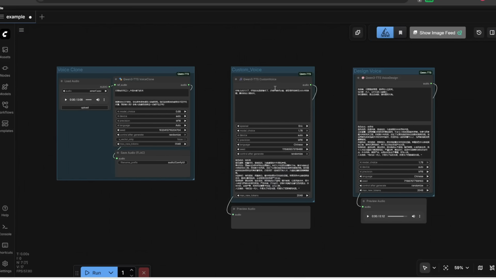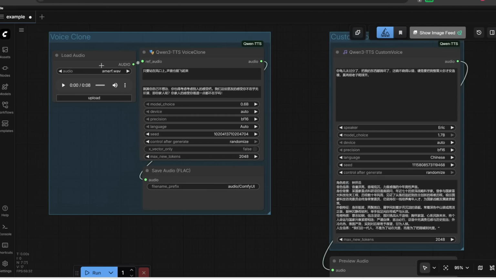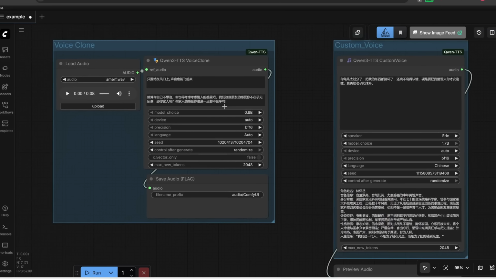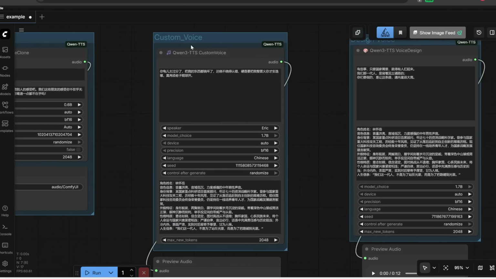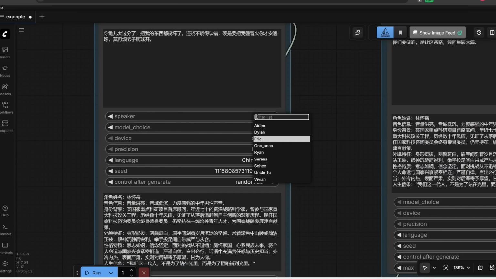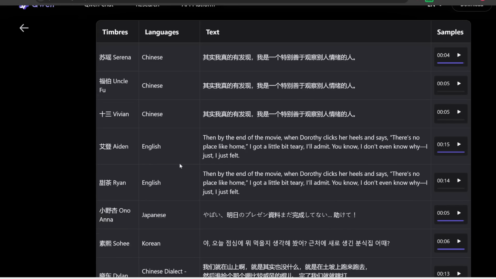Now let's go over this really quickly. There are 3 different modules which you can play around with. For this first one, here's where you would enter a reference voice and it would clone their voice. You can basically get them to speak out whatever you want. And then over here for this custom voice node, here is where you can select from the pre-built voices that I mentioned earlier. So if you remember, each of these are trained for a certain language. So if you want to do English, for example, you'll have to choose Aiden or Ryan.